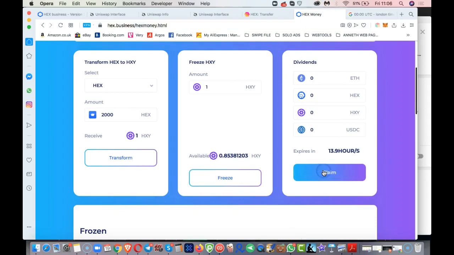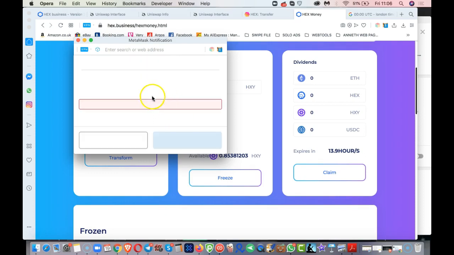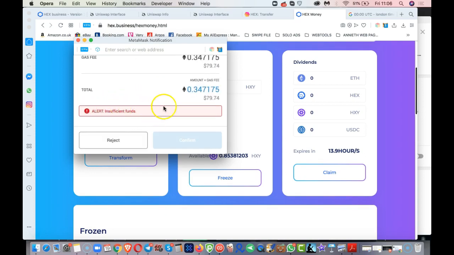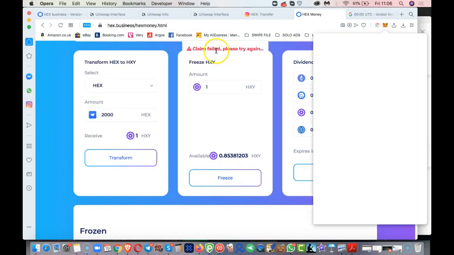So you just hit the claim button, and your MetaMask will pop up. Of course, we can't do a claim again because we've already done a claim. So I'm getting an error because there's nothing to claim. You would get the pop-up, you click the confirm button, and then it would give you this little notification that your claim was a success. And here is how you find where you claim.